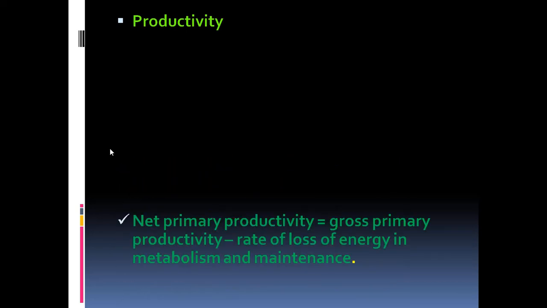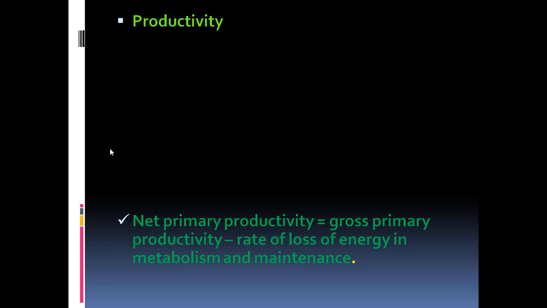Net primary productivity, or NPP we call it, is nothing but gross primary productivity minus rate of loss of energy in metabolism and maintenance. So net primary productivity, that means whatever amount of the organic substance is prepared by the producers, that total sum of the carbohydrates and other organic matter prepared is taken as gross primary productivity, and from that we are subtracting